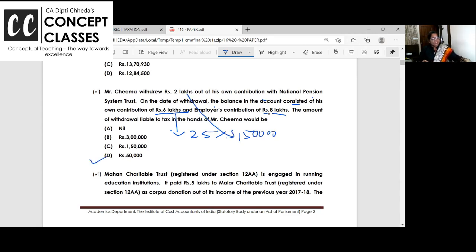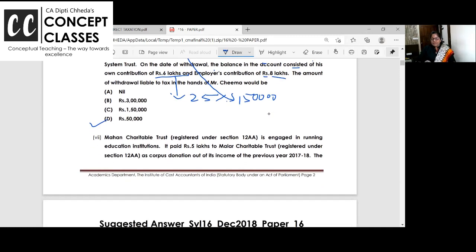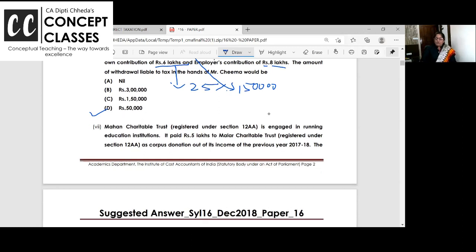So what is the answer for this? 50,000, D. Clear or not? Up to 25%, partial withdrawal, no tax. And when you withdraw completely, up to 40%, no tax. Beyond that, tax will be levied. TDS is also there. Chalo.